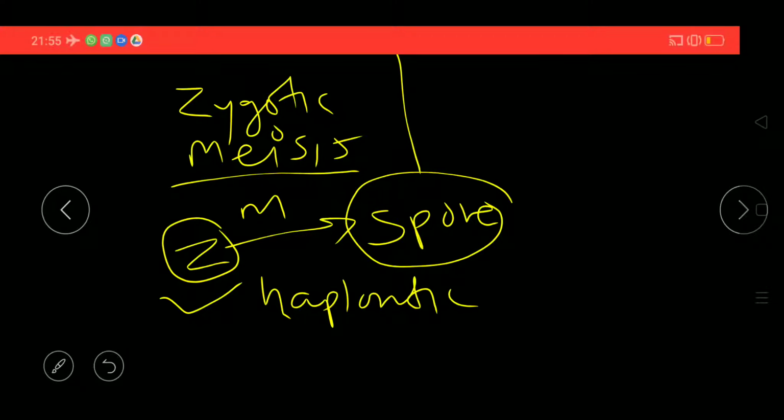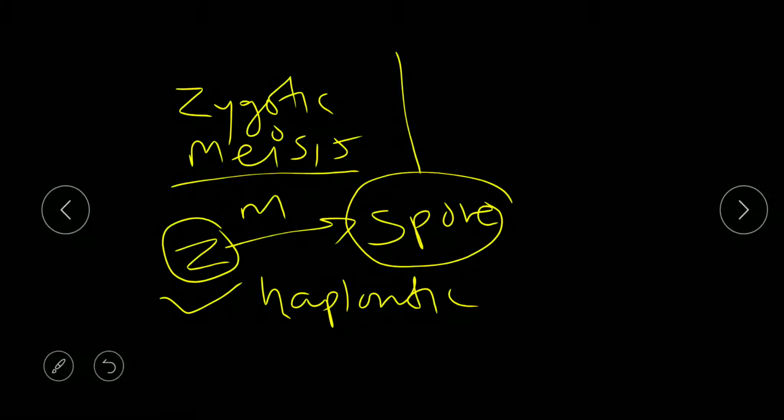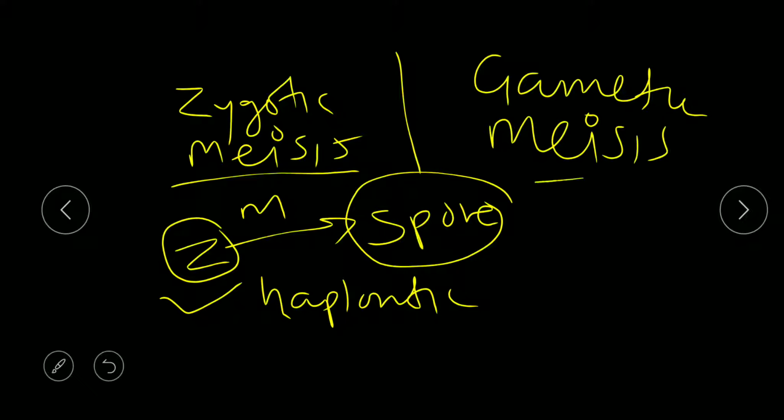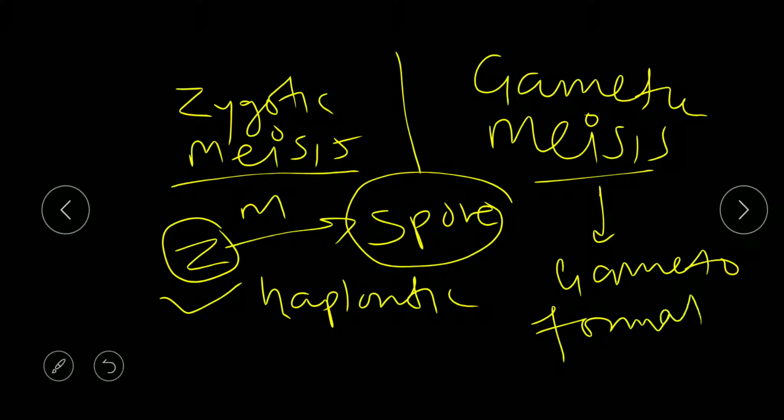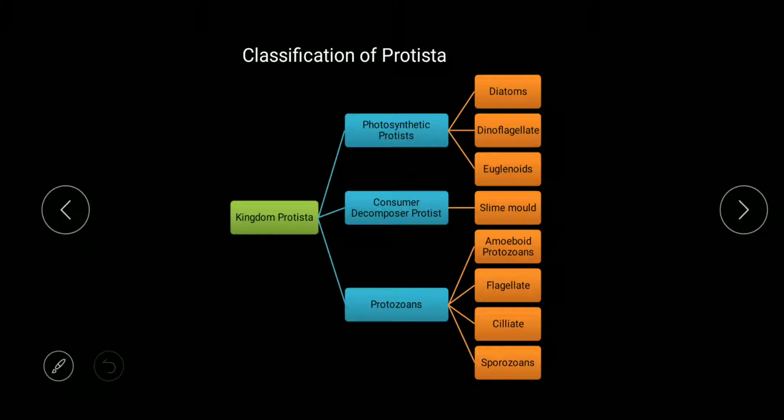But when we talk about gametic meiosis, meiosis occurs for gamete formation. This meiosis for gamete formation is known as gametic meiosis. And you will see that it occurs in the case of a diplontic organism. So a diplontic life cycle represents gametic meiosis. So these are also some of the characteristics of protists.